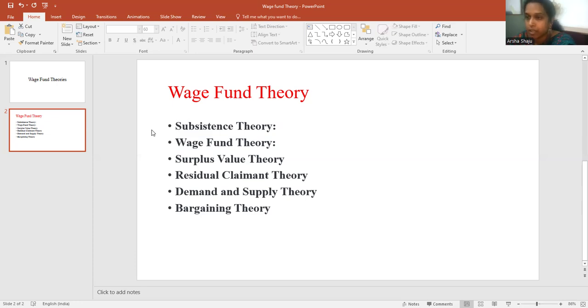Next is the bargaining theory. In the bargaining theory, they are telling that the bargaining power of the employer and the employee could also fix the wage. For example, if the employer has more bargaining power, then he can fix the wage. If the employee or trade union has more bargaining power, then they are going to fix the wage. Whoever has more bargaining power is going to fix the wage. So this is what the wage theories are telling.